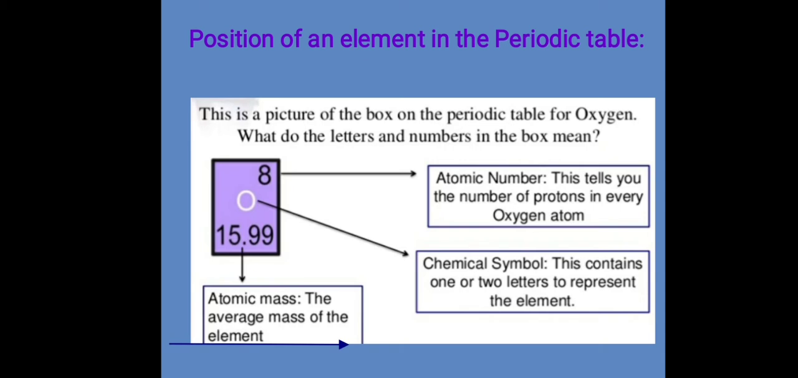O represents the chemical symbol of oxygen. The chemical symbol contains 1 or 2 letters to represent the name of the element. 15.99 is the atomic mass of oxygen. The average mass of the element is known as atomic mass.